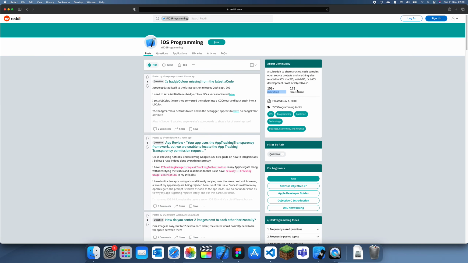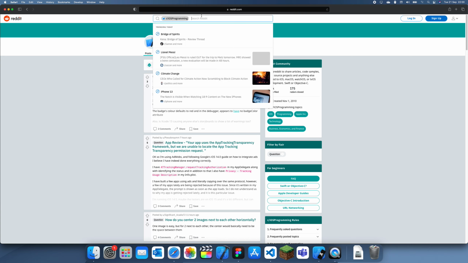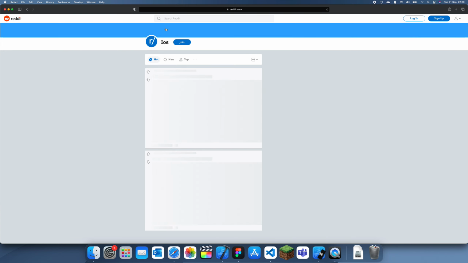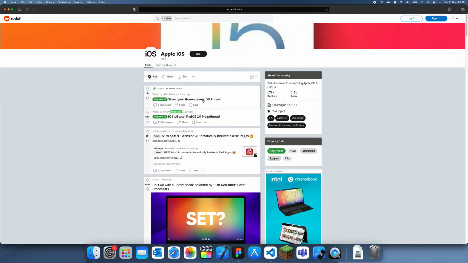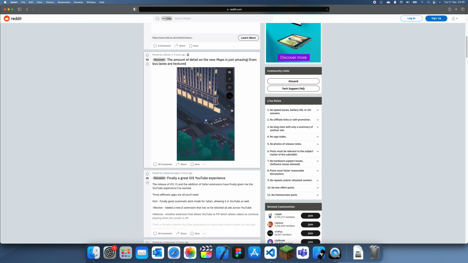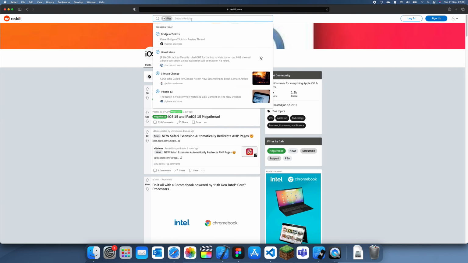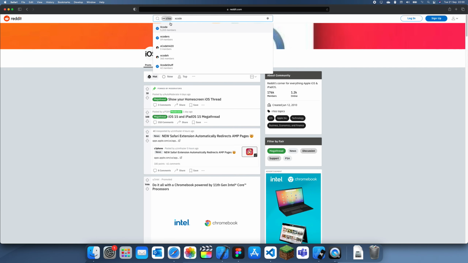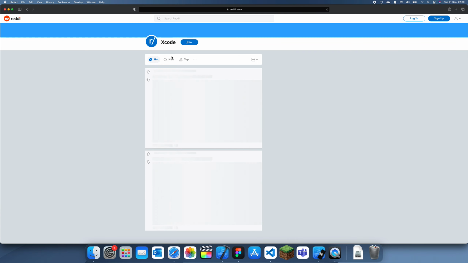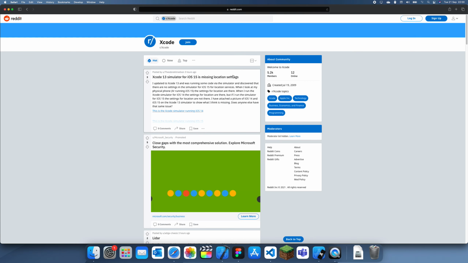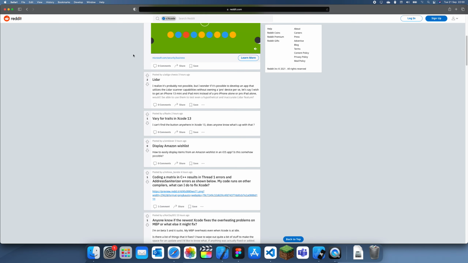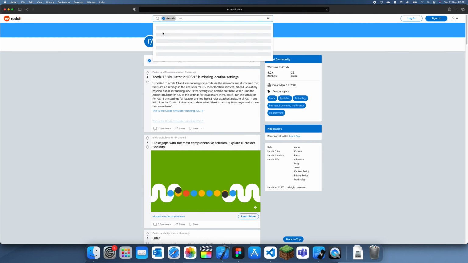So yeah, and finally, if you just do iOS, we just do this. This is just a generic iOS subreddit, and it's not really about Xcode or anything. But yeah, you can type in Xcode. There's a subreddit for that, but it's quite small and it's not really that large, but it's still quite useful. So you can do Xcode or Swift.